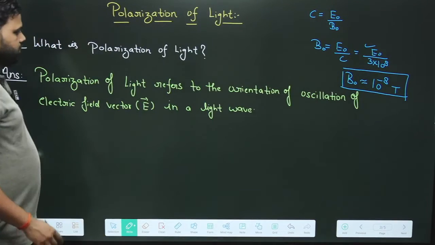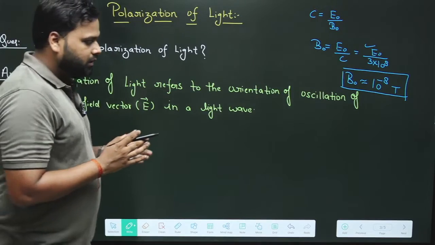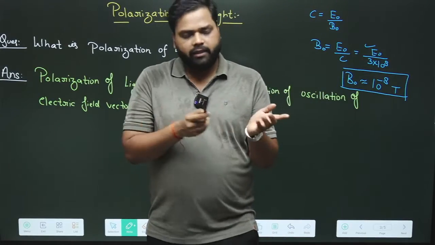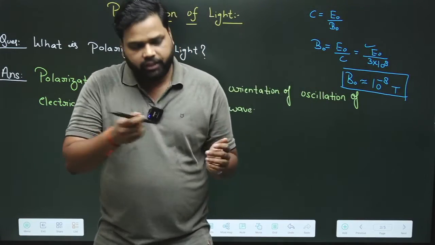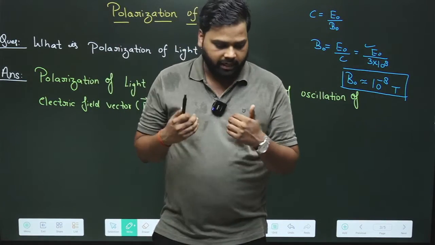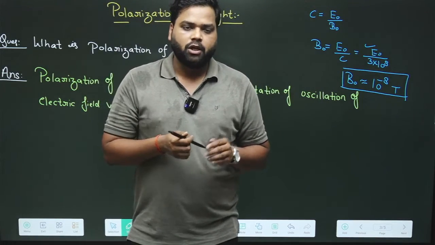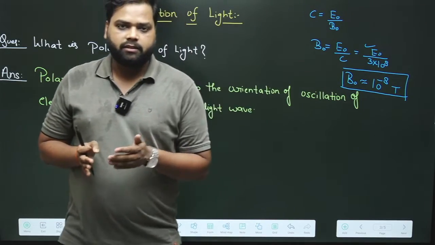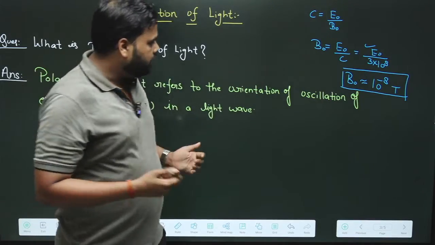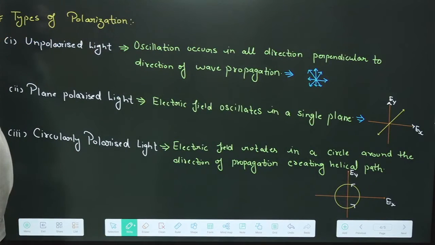So what is polarization? It refers to the orientation of oscillation of the electric field vector. If we consider the electric field oscillation, it can be in any random direction or in any particular direction. On the basis of this, we have characterized the polarization of light into four types: unpolarized light, plane polarized light, circularly polarized light, and elliptically polarized light.